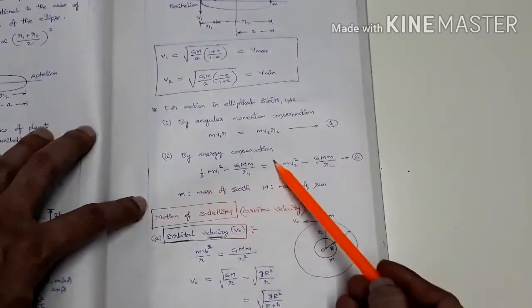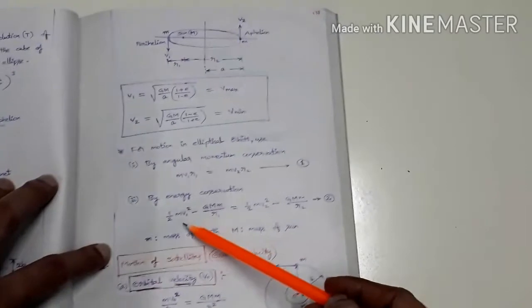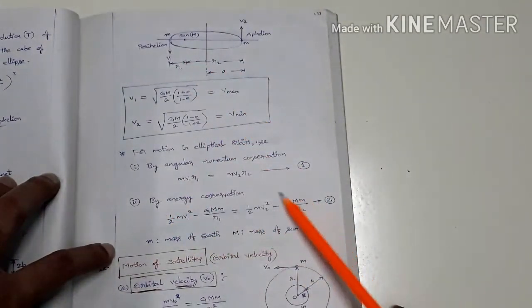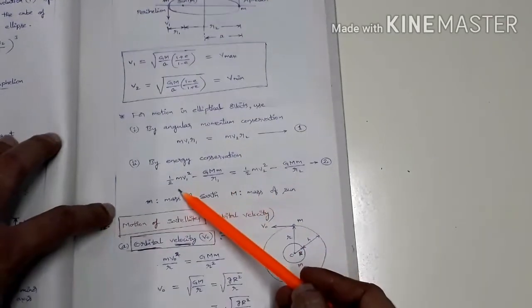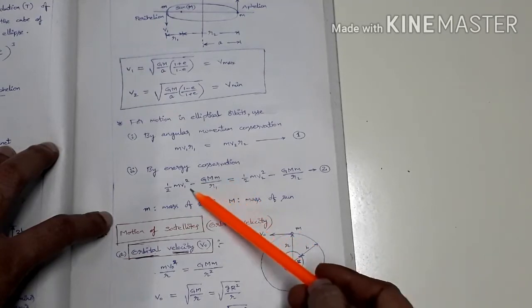Next one is by energy conservation. This is angular momentum conservation, and the other one is energy conservation. Here the total mechanical energy at perihelion is equal to the total mechanical energy at aphelion. So what is the total mechanical energy at perihelion? Kinetic energy plus potential energy. Since potential energy is negative, we get a negative term here.